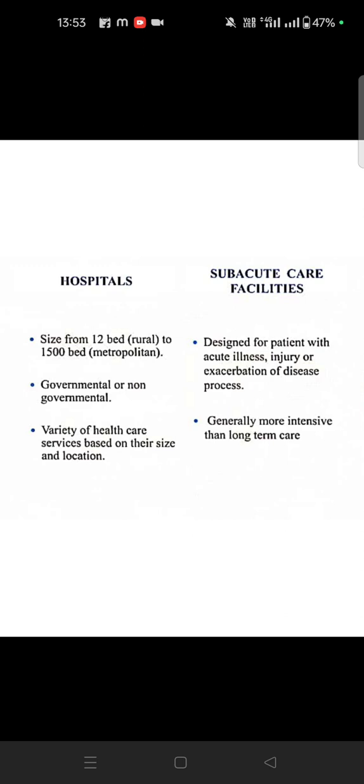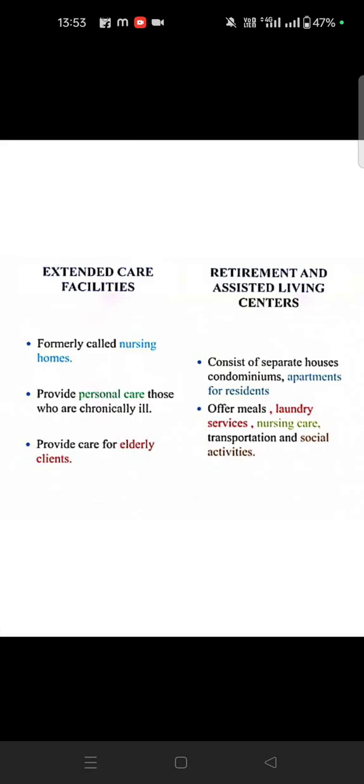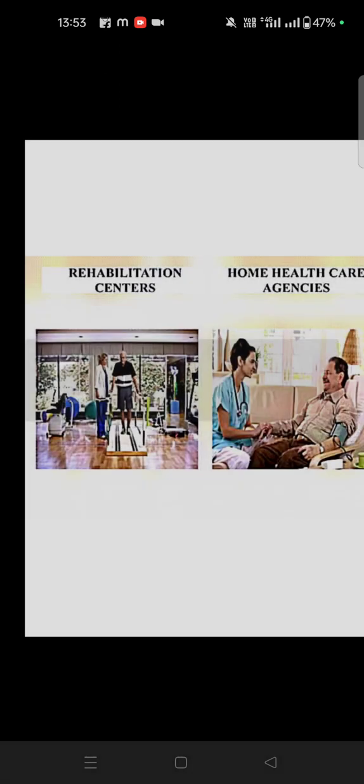Subacute care facilities are for patients with acute illness, injuries, or exacerbation of a disease process, generally more intensive or long-term care. This is the extended care facility, and the retirement facility is for geriatrics. What you are seeing there, we are going to write in columns. Formally it is called a nursing home. It provides personal care to geriatric people, the elderly. There are apartments and so on, where they provide laundry services, nursing care, transportation, and social activities.